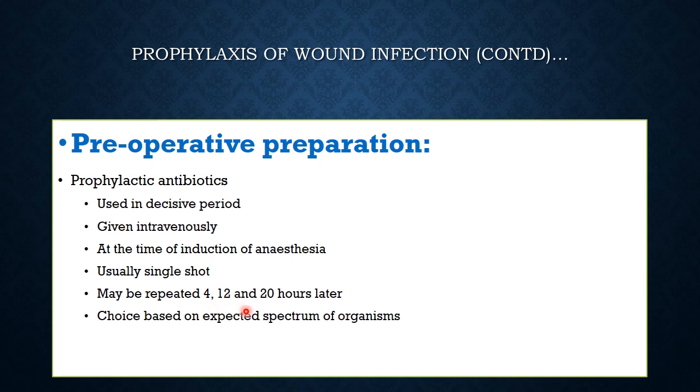However, depending on whether the wound is itself infected or endogenous causes of infection exist, then you can continue at second dose at 4 hours after the first dose, and then you can repeat 8 hourly or 12 hourly depending on the antibiotic you're using. Choice of antibiotic or the combination of antibiotics used depends on the expected spectrum of the organisms in that condition.